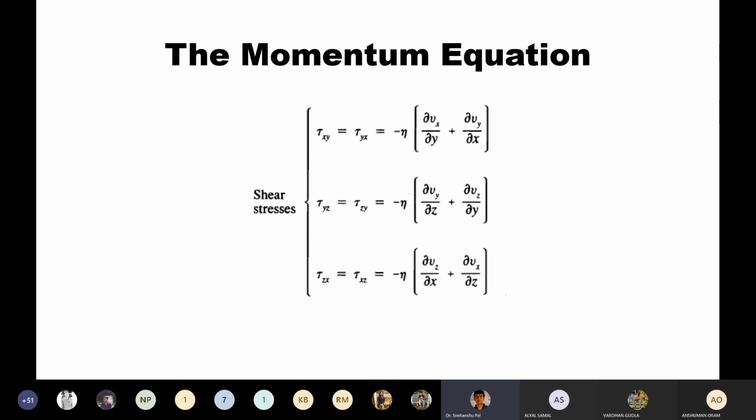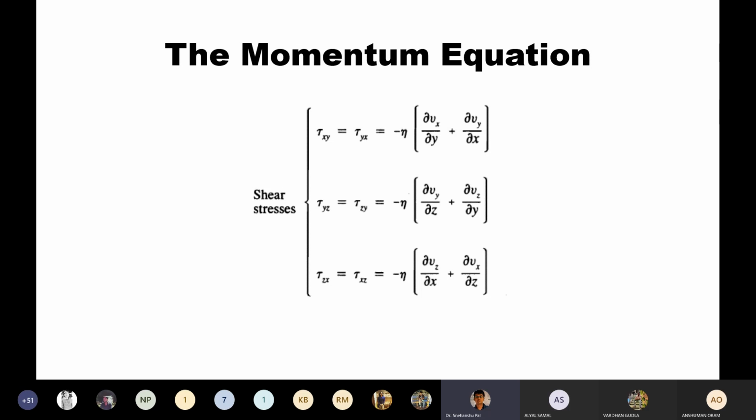When the fluid flows between two parallel plates in the x direction, Vx is a function of y, where the y direction is perpendicular to the plate surface. If you want to use this equation in the fluid flow between two parallel plates discussed last class, where the flow is in the x direction and y is perpendicular to the plates, then you can take Vx as a function of y. Those things we have already understood, I am just representing them here.